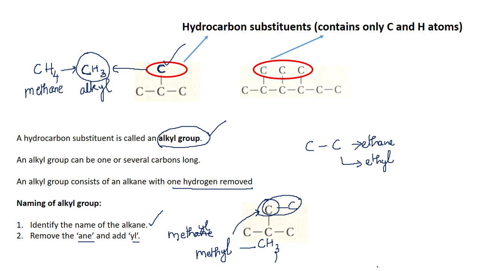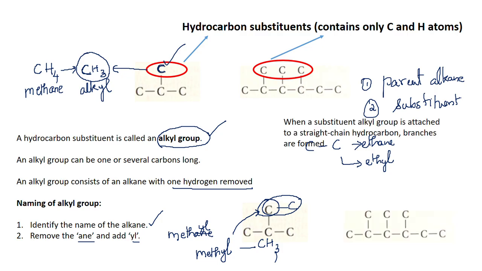Okay, so all of you got how to name an alkyl group. An alkyl group is a substituent group. A branched chain alkane will contain two things. One is the parent alkane, which is the longest chain in the given branched alkane, and attached to the parent alkane will be the substituent group. Together they make the branched chain. Is that fine with everyone?